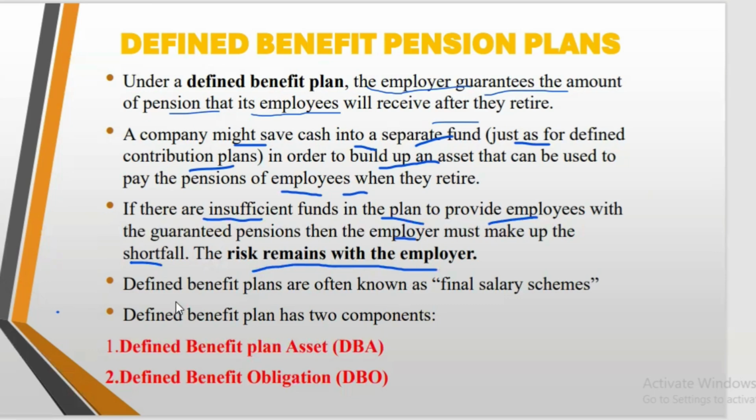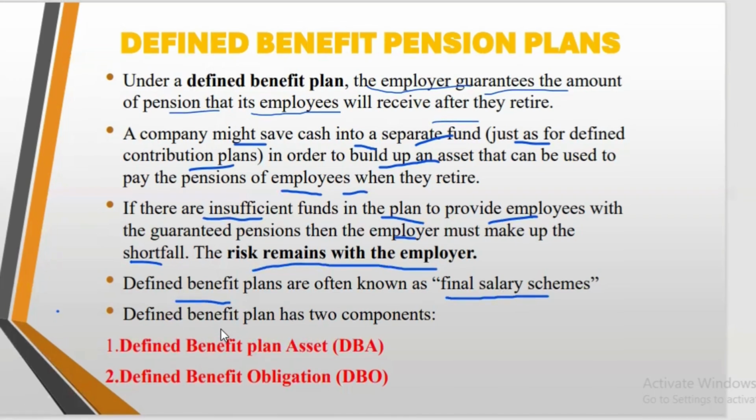Are you following? So the employer will be held responsible. And it says defined benefit plans are often known as final salary schemes. And then these are the two types. We'll look at it, but that's what the defined benefit plan is. So we look at the difference between the defined benefit and the defined contribution. With the defined contribution, the employer makes a fixed contribution to a separate fund, and then the risk and rewards lie with that third party. If the asset in the fund is not enough to pay the employee, the entity is not held responsible. It's the responsibility of the third party.